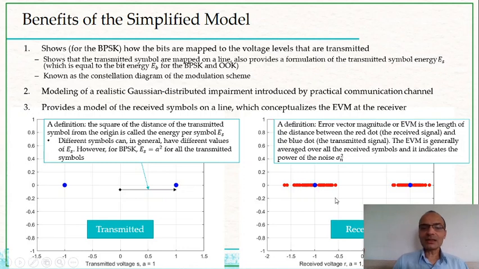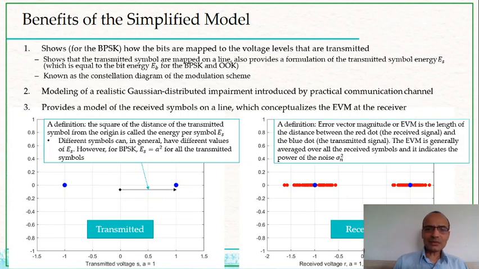The way I got this diagram is by generating some 50 symbols randomly that the transmitter sent out, and for each of those 50 symbols, some of them were plus 1, some of them were minus 1, my simulator added random Gaussian noise, so I got 50 values of R, and I plotted each of those R values as a red circle, and then the diagram at the receiver turned out to be the one that is shown here.